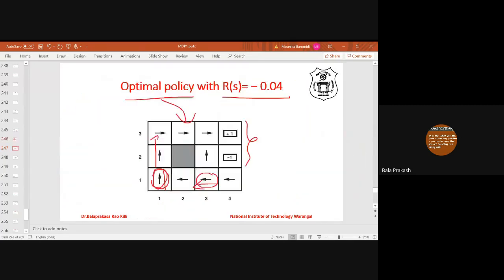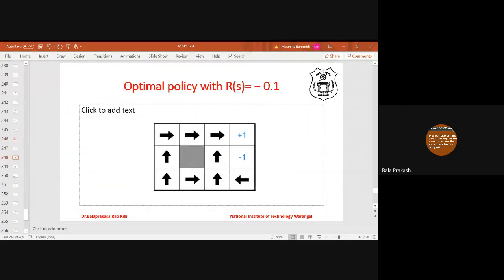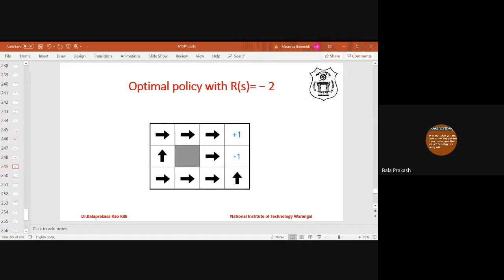Now, if you see, this is an optimal policy with reward 0.1. If the reward of being in a state is 0.1, then this is the optimal policy. You can use the Bellman equation for value function and action value functions to compute the optimal value. This is the reward for state S, and this is the optimal policy when the reward is -2, and so on.